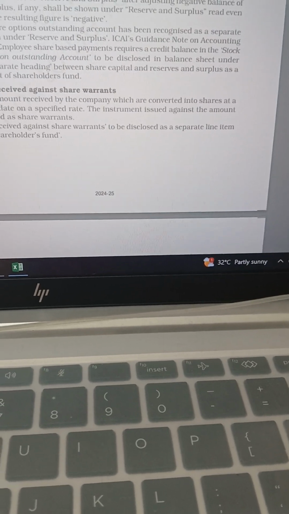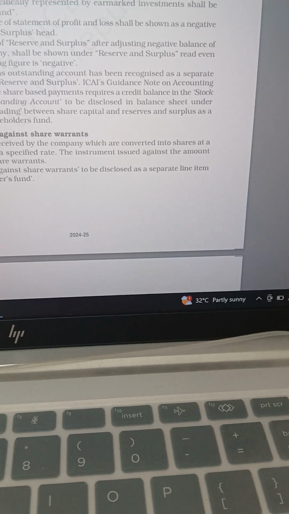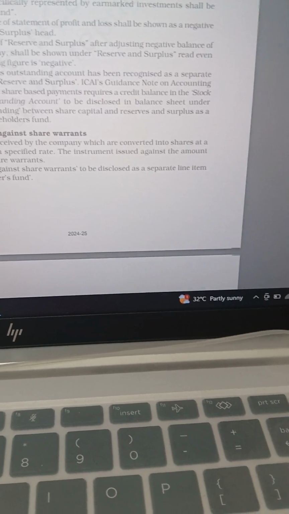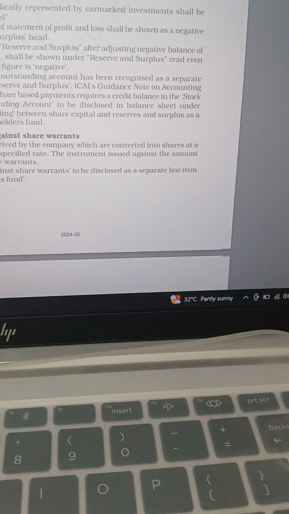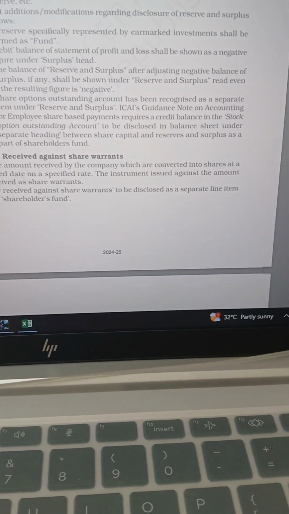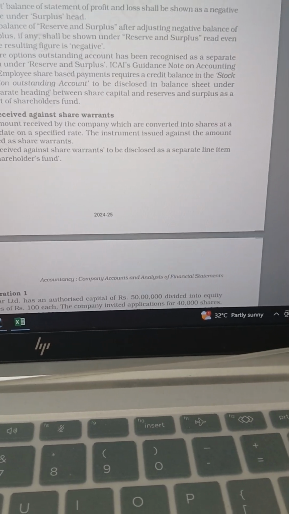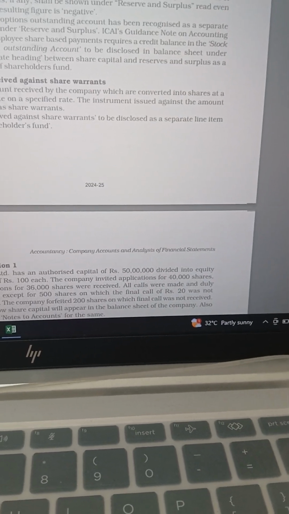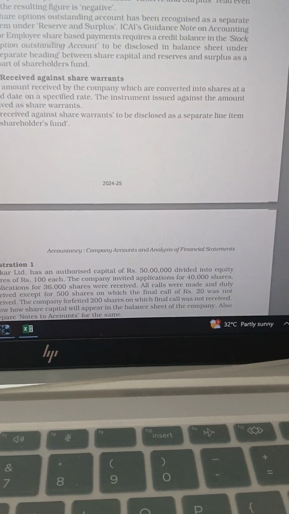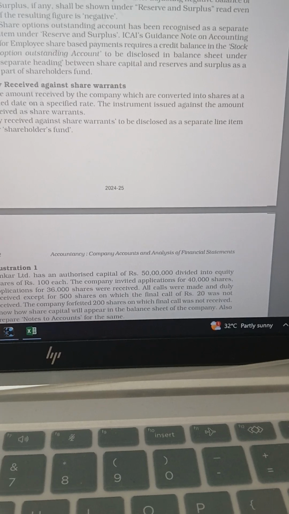Then money received against share warrants. It is the amount received by the company for warrants that are converted into shares at a specific date at a specific rate. Money received against share warrants is to be disclosed as a separate line item under shareholders' funds. That is, it should be shown under a separate heading under shareholders' funds.